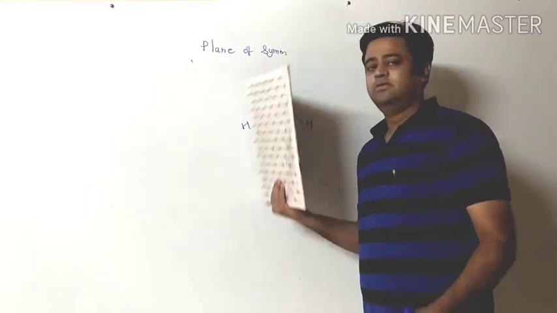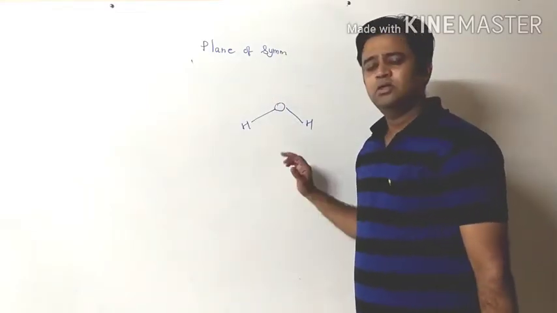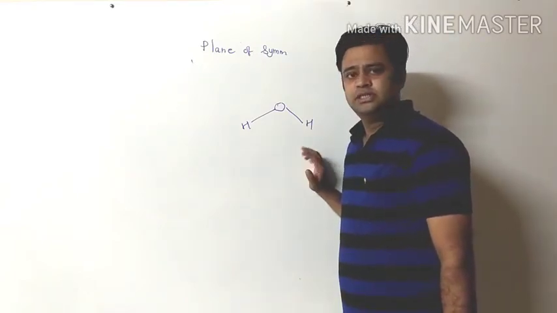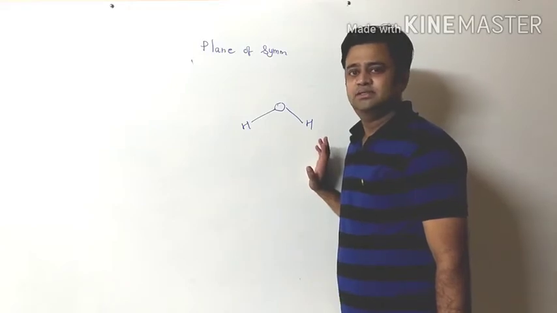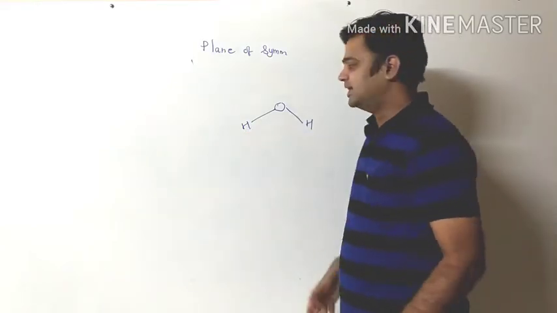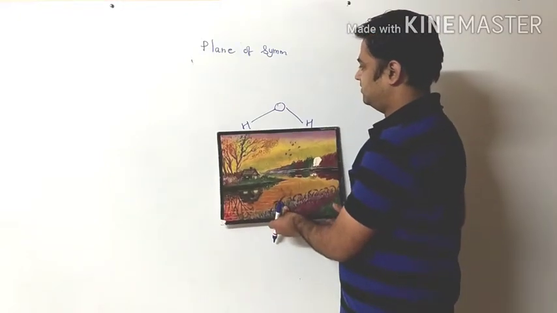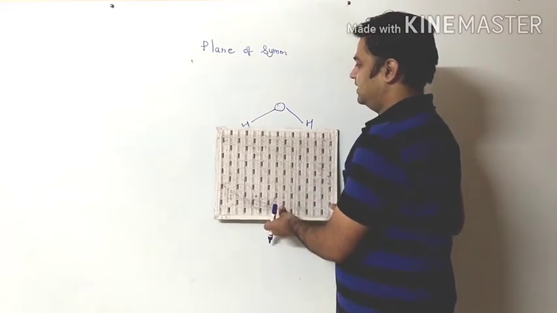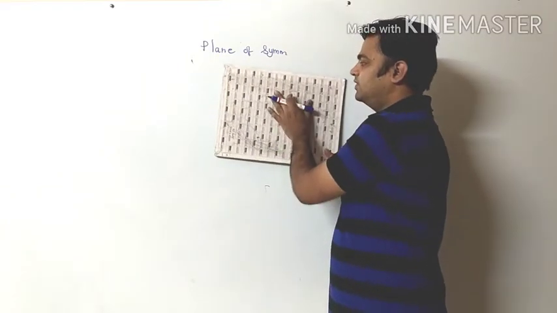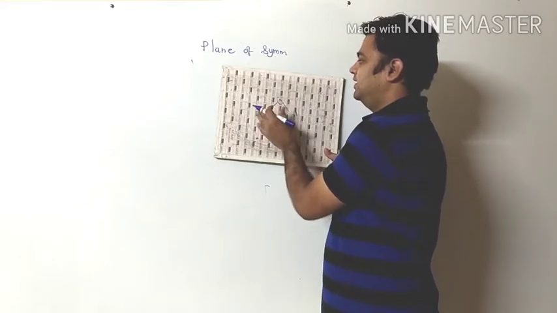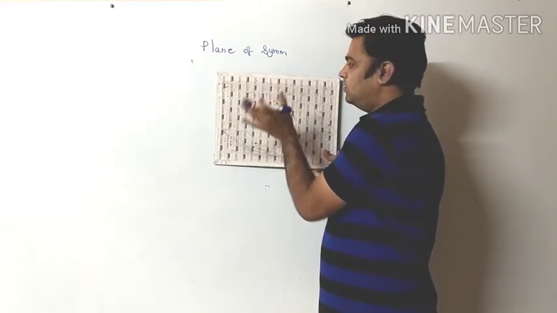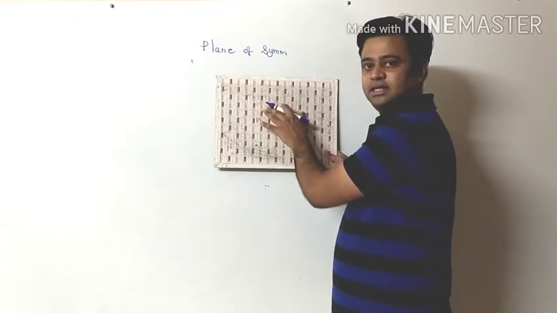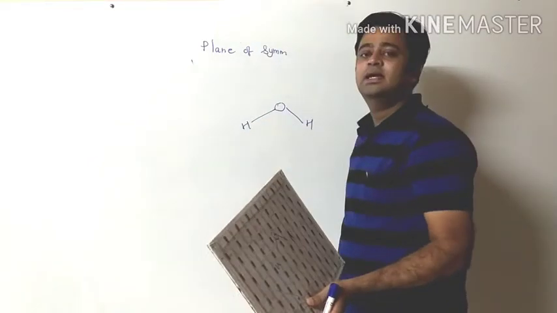Of course, over the oxygen we see one, but do you find some other plane of symmetry? Do you see another plane of symmetry? Where is it? Yes, definitely. The board itself. If you pass the plane from here to here like this, I will keep it like this. If you take the plane like this, the upper part of H2O will be the mirror image of the back side. Therefore, the board itself is a plane of symmetry.